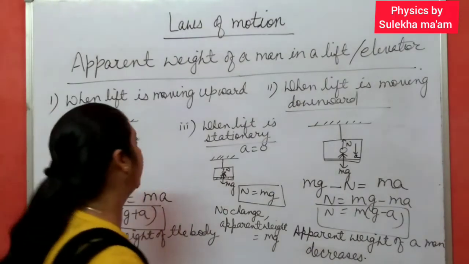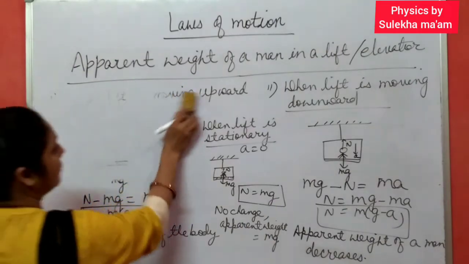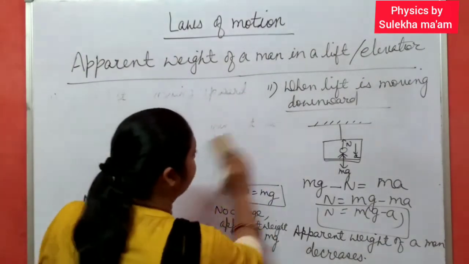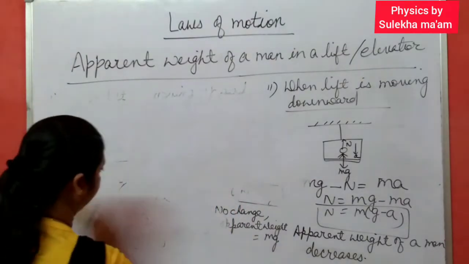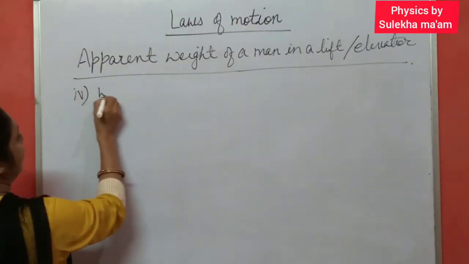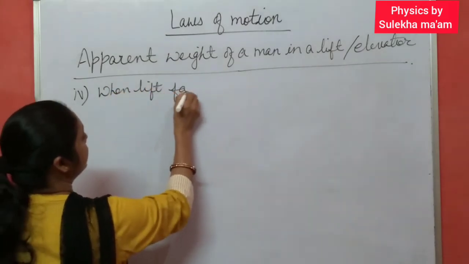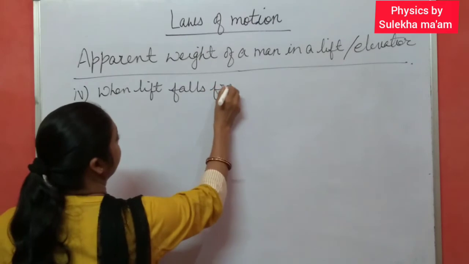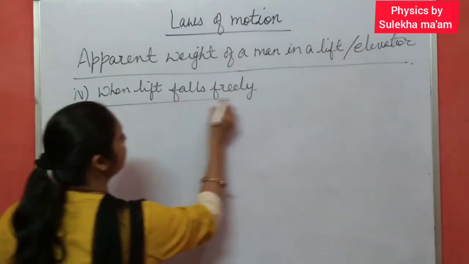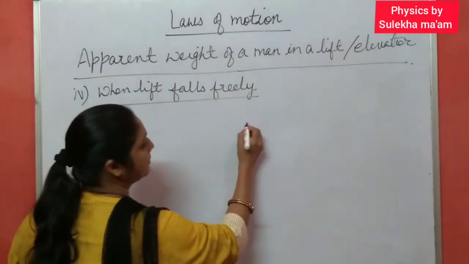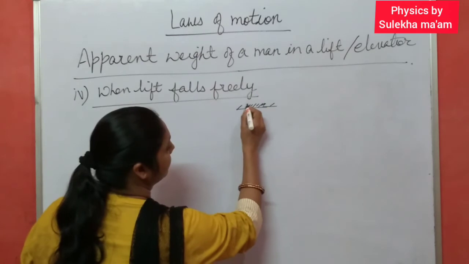Now one more case. Suppose the cable of the lift breaks, then what happens? Now case 4. When the lift falls freely. What happens when the lift falls freely? Suppose this is a lift.